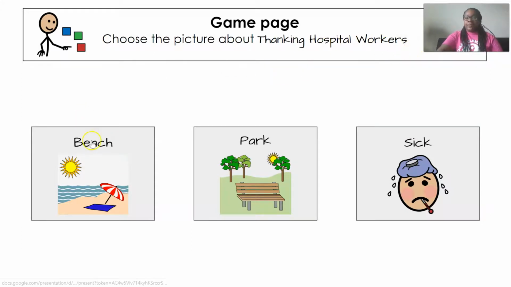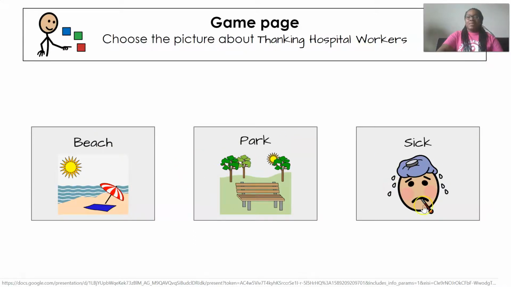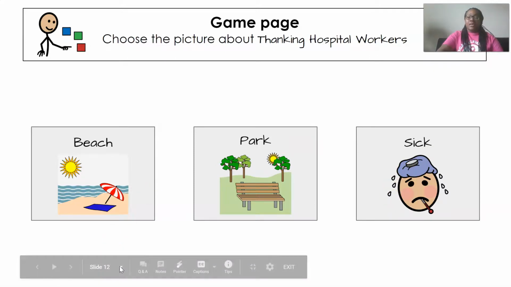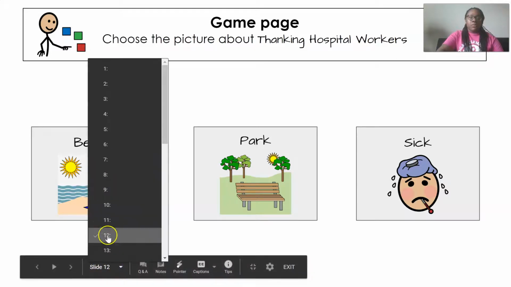Did we read about a beach? Did we read about a park? Or did we read about people being sick? And remember, you can always go back to that communication page, the communication board. So that was on slide 2. Remember, we're on slide 12.